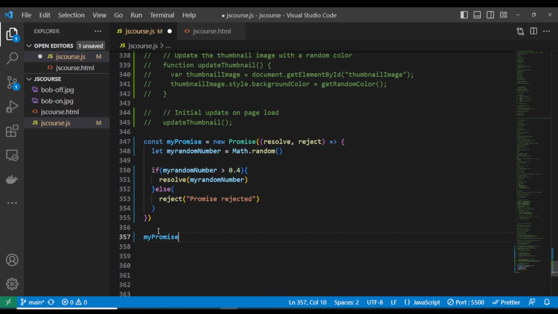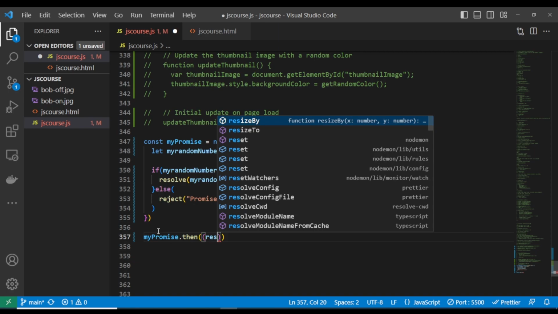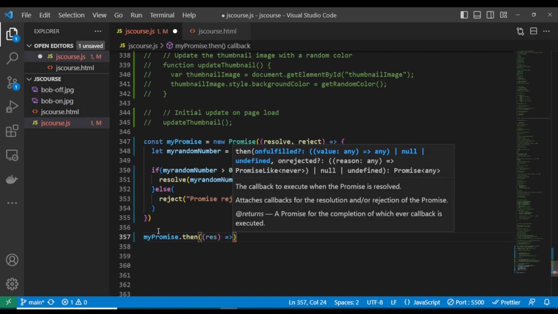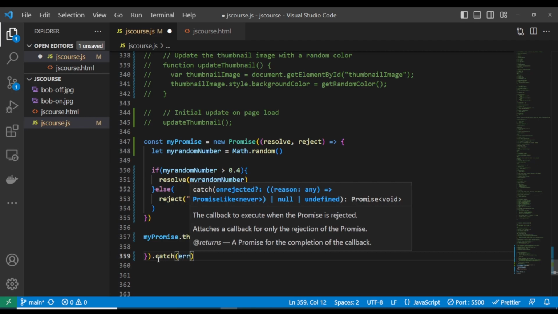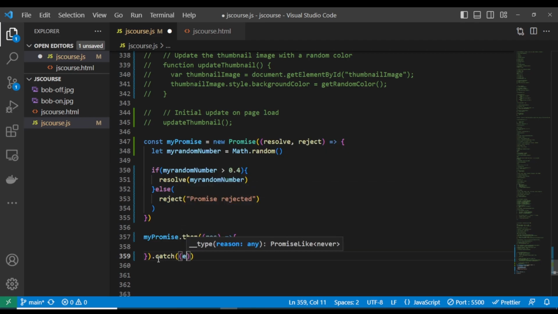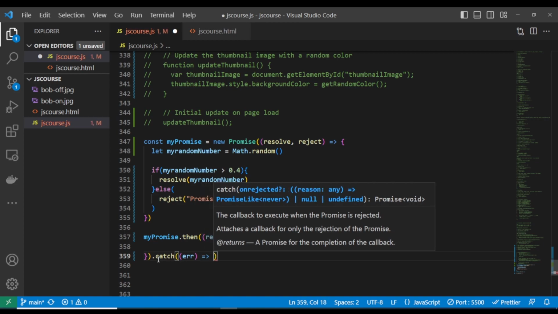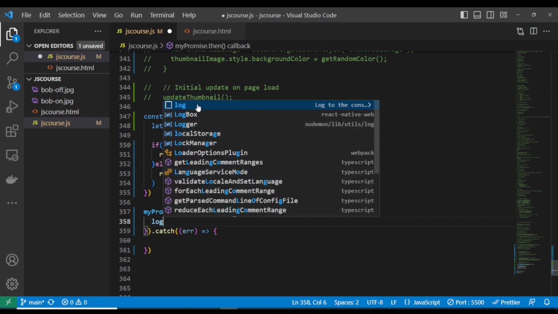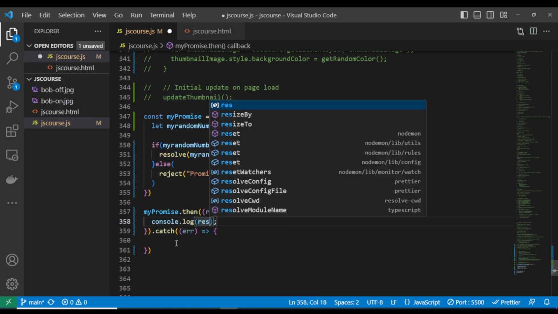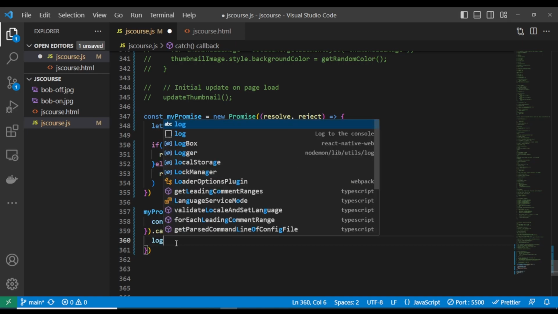What you have to do is this: promise.then. Let's call it response. And let's put the catch to handle the error. Catch also takes in the error. Okay, so now let's console log the response here. If you look at here, this is the response and this is the error.